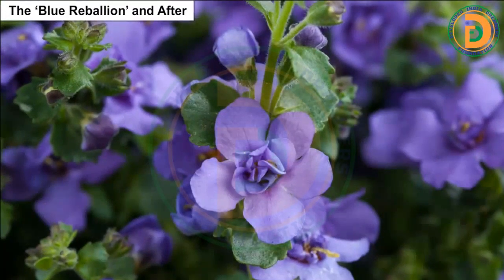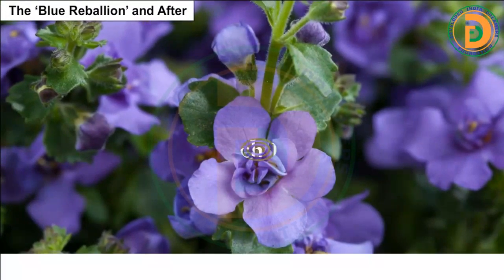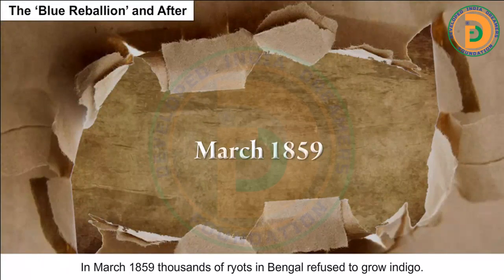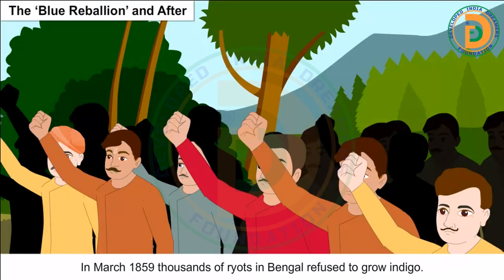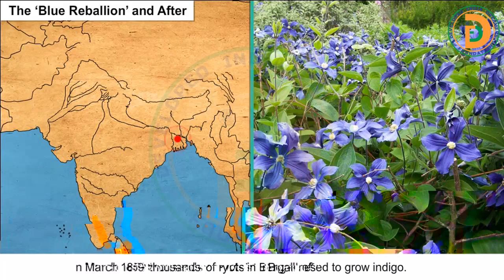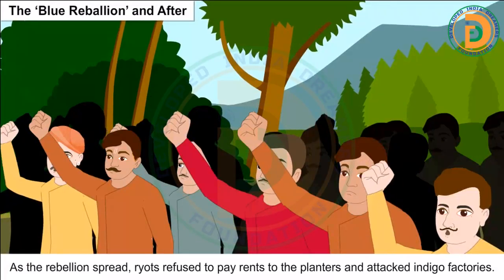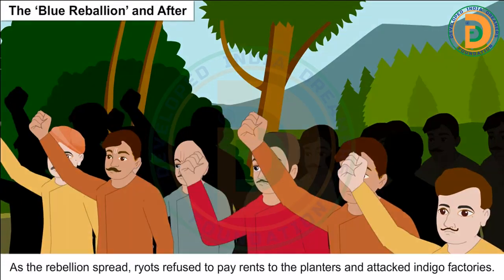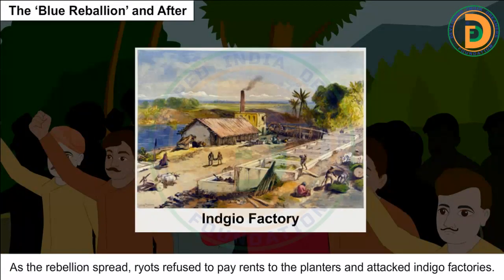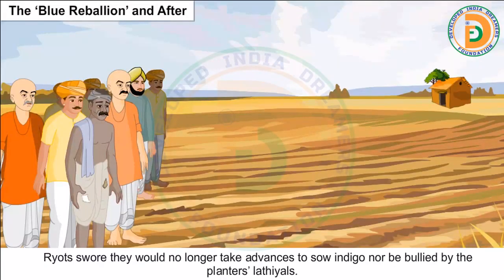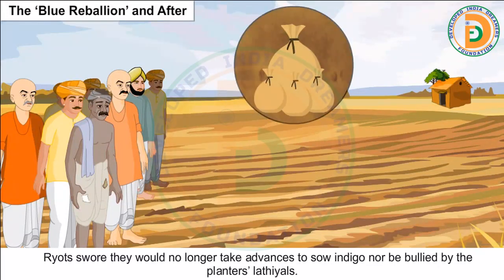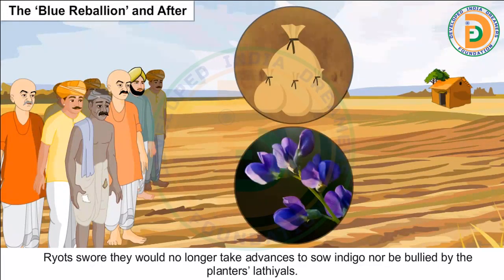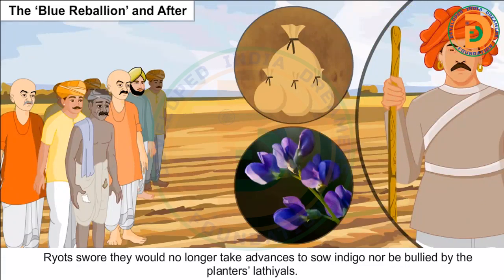The Blue Rebellion and after. In March 1859, thousands of ryots in Bengal refused to grow indigo. As the rebellion spread, ryots refused to pay rents to the planters and attacked indigo factories. Ryots swore that they would no longer take advances to sow indigo nor be bullied by the planters' lathials.